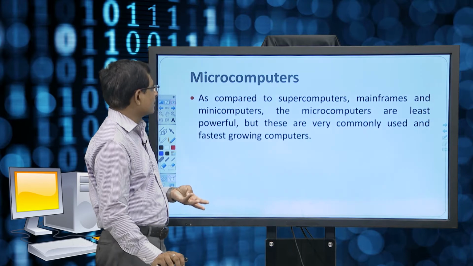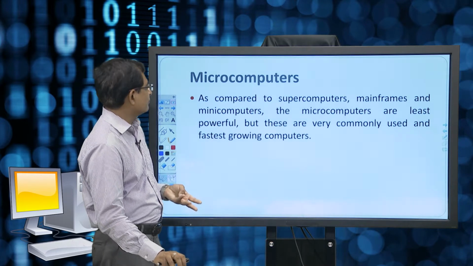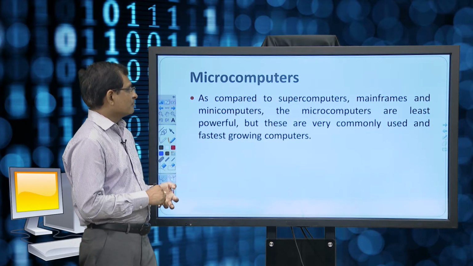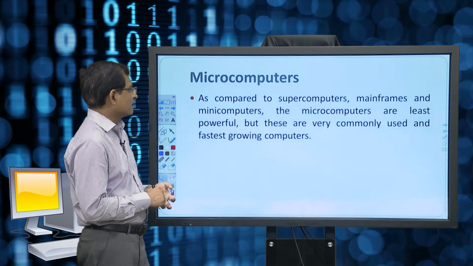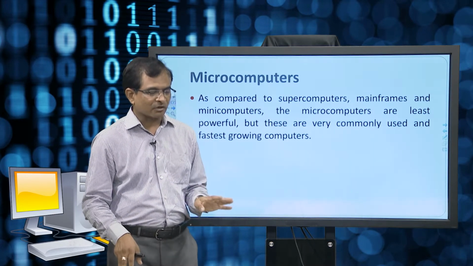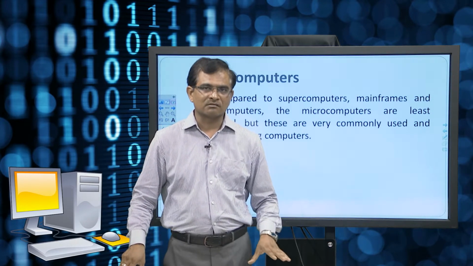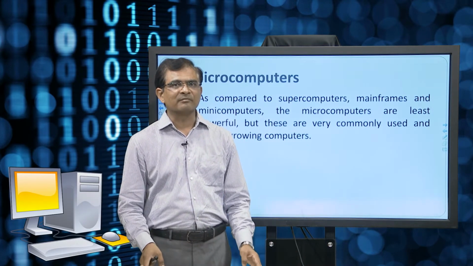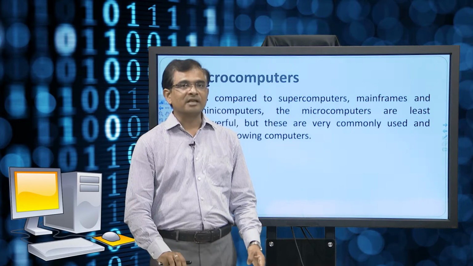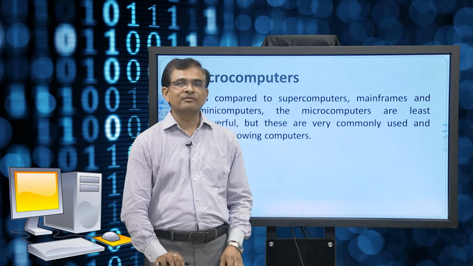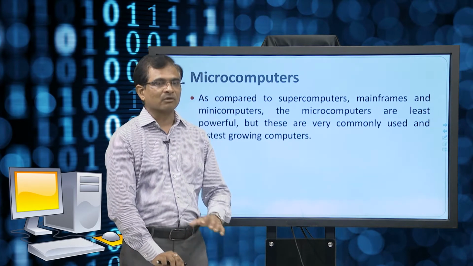Subsequently, there is something like the microcomputer also. As compared to supercomputers, mainframes and mini computers, microcomputers are the least powerful, but these are very commonly used and the fastest growing computers. Even our machines, whether we say desktop or laptops, are microcomputers, with a very thin line between micro and mini. We are using them successfully for different sorts of applications at a lower level, fine.